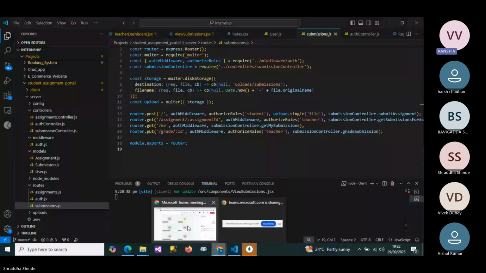Okay, good work, Shraddha. Nice project and also good explanation. So great work. Good. Thank you.